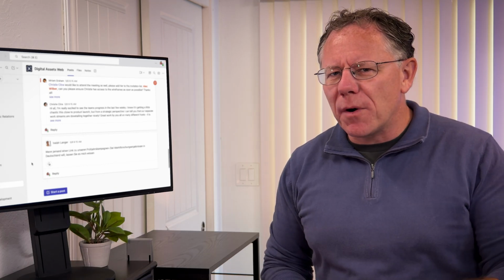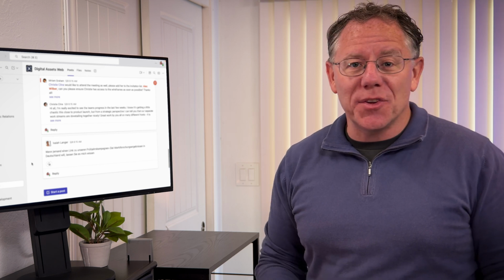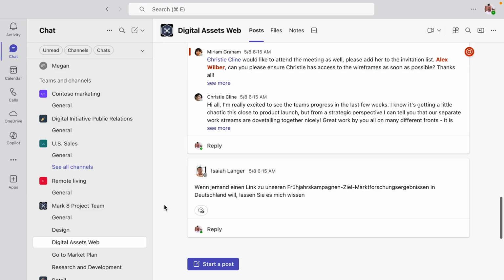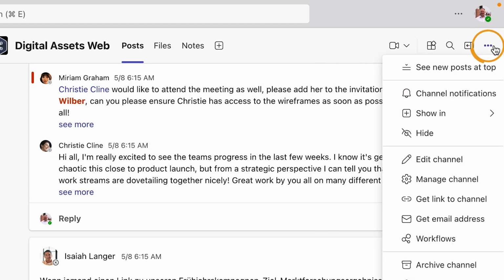But wait, did you prefer the new sorting order when they were testing it? Well, if you did, you can actually switch to that. With a team channel selected, click the button with three dots in the top right, not the main settings menu, the one below that in the chat interface. From that menu, you can set it to show new posts at the top.